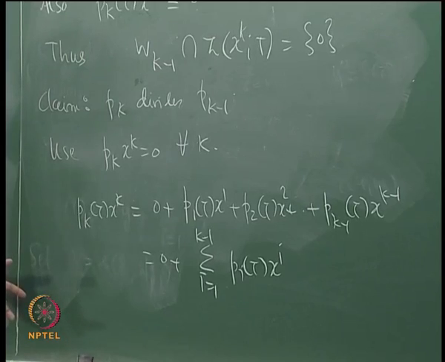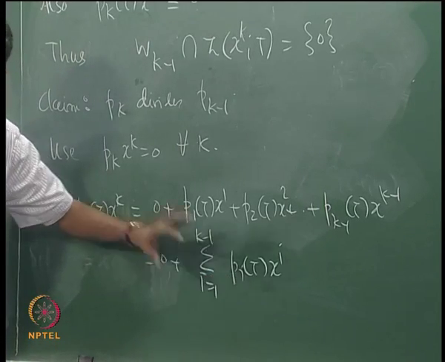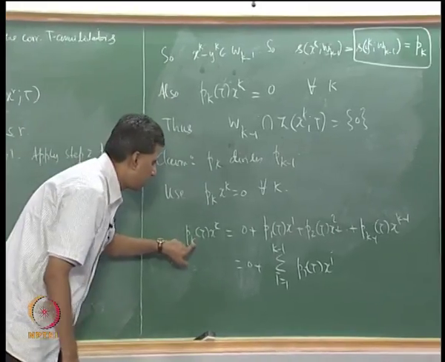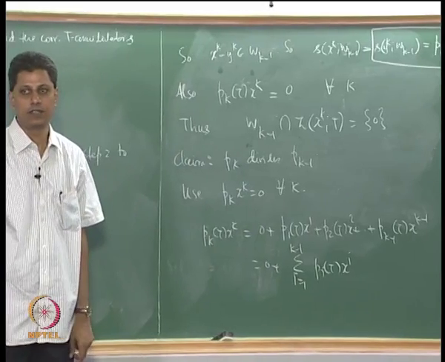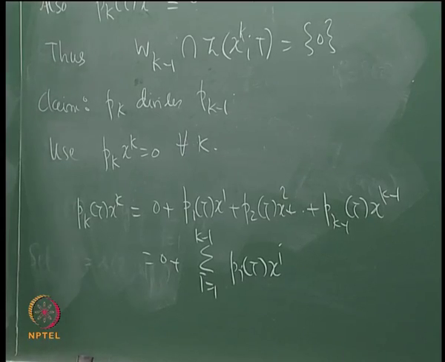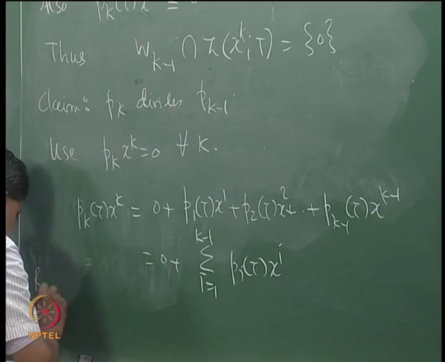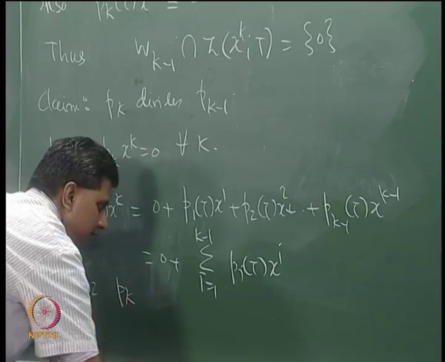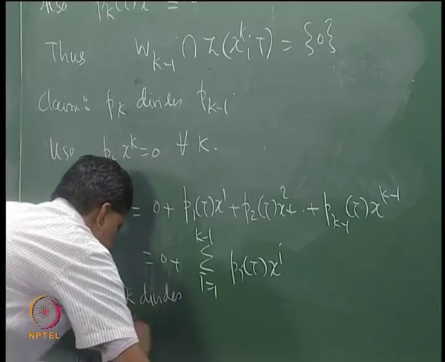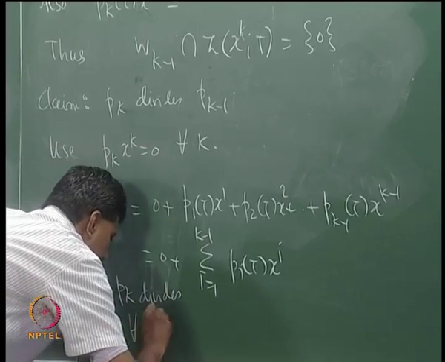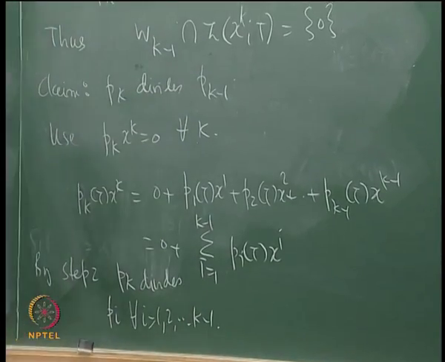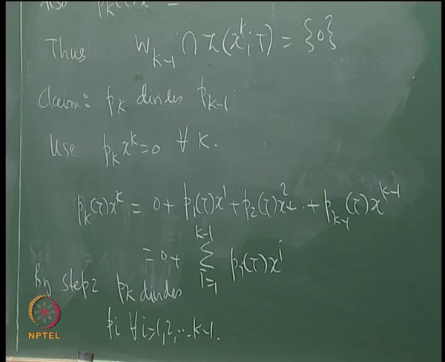I know that p_k(T)x_k belongs to W_{k-1}, and this is a representation. Whenever I have this representation, I know from step 2 that p_k must divide each of these polynomials. I am through. By step 2, p_k divides p_i for all i running from 1 to k-1. That completes the proof of the cyclic decomposition theorem.